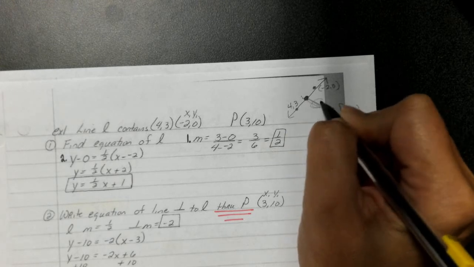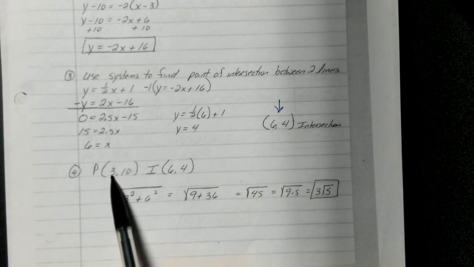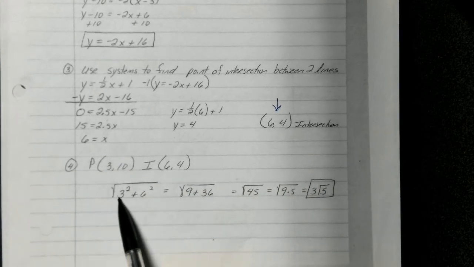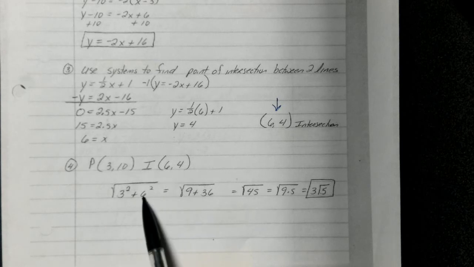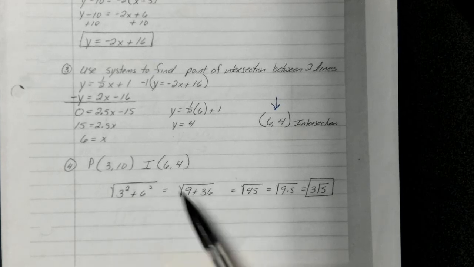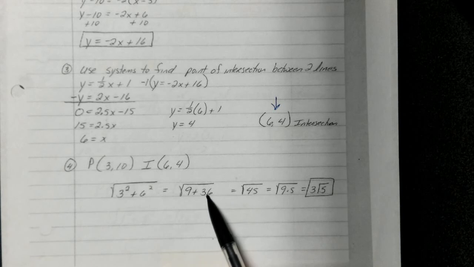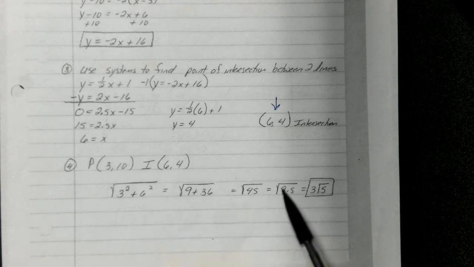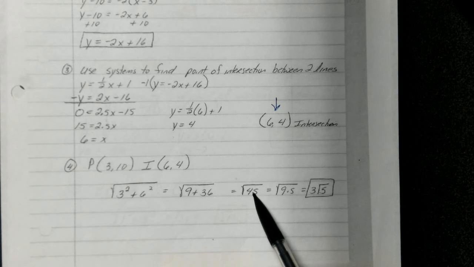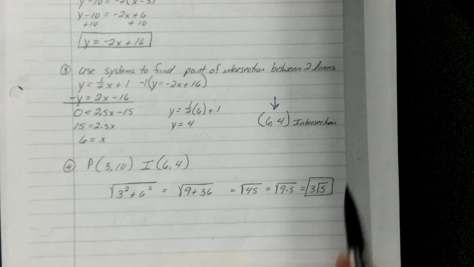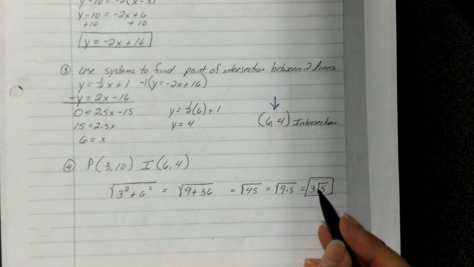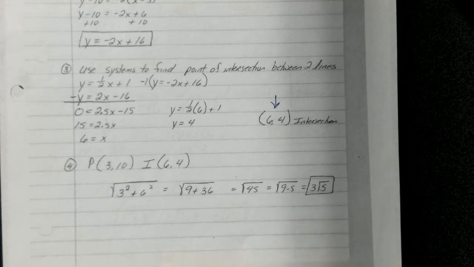We're trying to find this distance between the two. So the distance between 3 and 6 is 3, and we're going to square it. The distance between 10 and 4 is 6, and we're going to square it. 3 squared is 9, 6 squared is 36. Added together is 45, and we can simplify our radical by breaking it into 9 times 5, which is 3 square roots of 5.